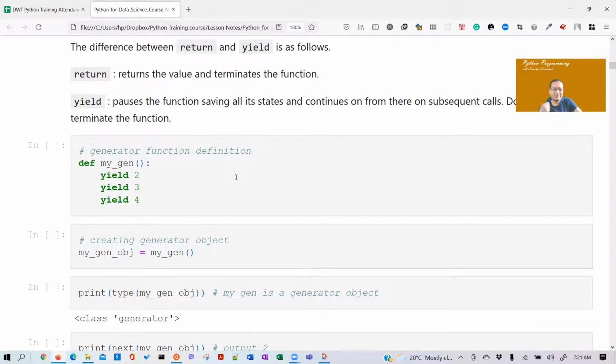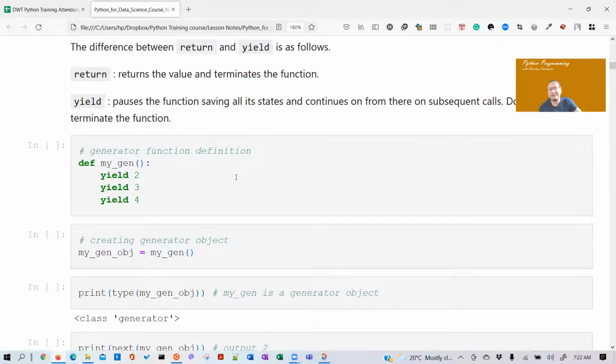If we just use one yield keyword, then it becomes a generator function.